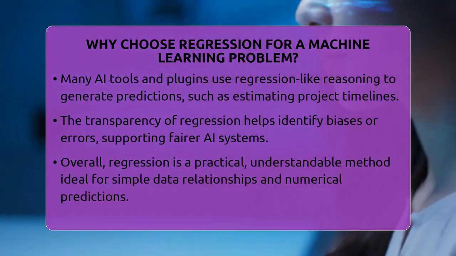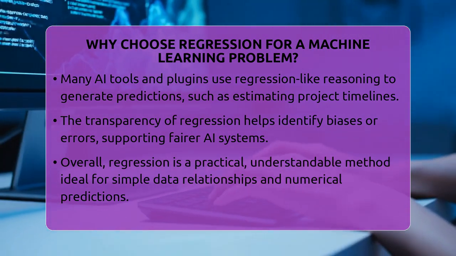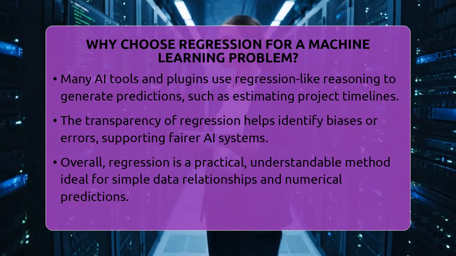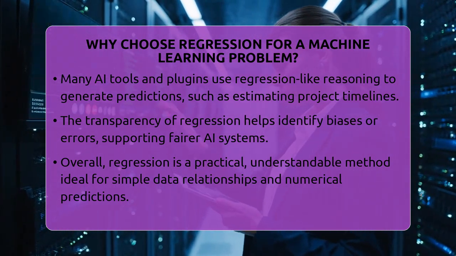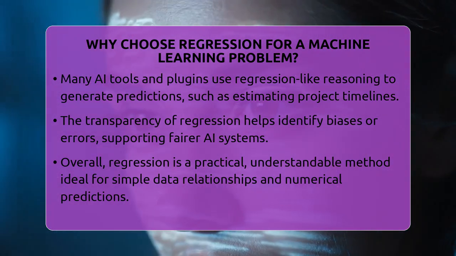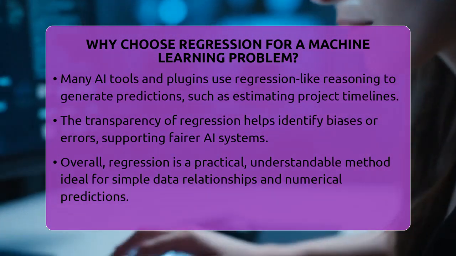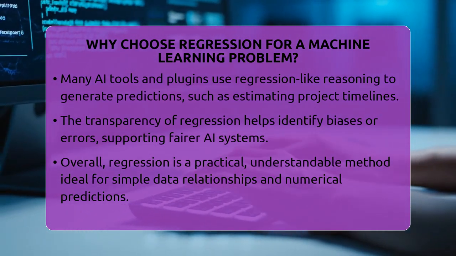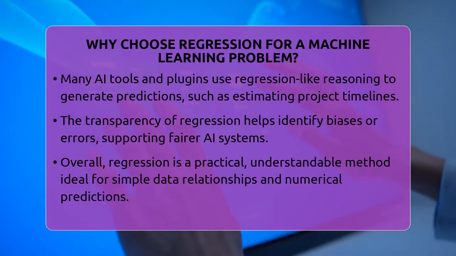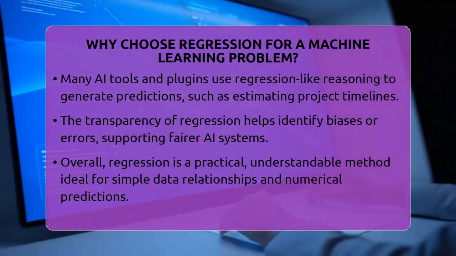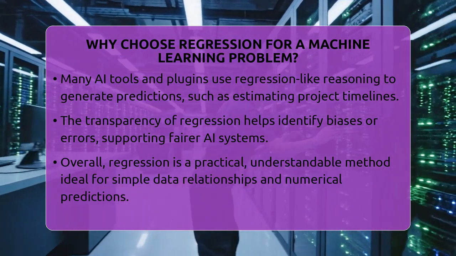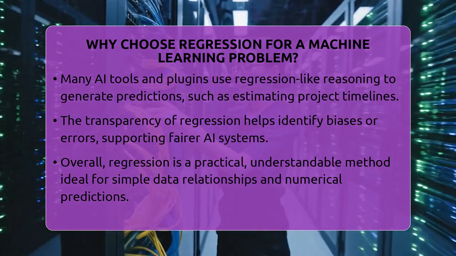For example, a plugin that predicts project completion times might analyze past data to estimate how long similar tasks will take. Knowing how regression works helps you understand how these tools generate their results and how reliable they are. From an ethical standpoint, regression's transparency is a big plus. Because the models are straightforward, it's easier to spot biases or unfair influences in the data. This makes it possible to build AI systems that are fairer and more accountable.